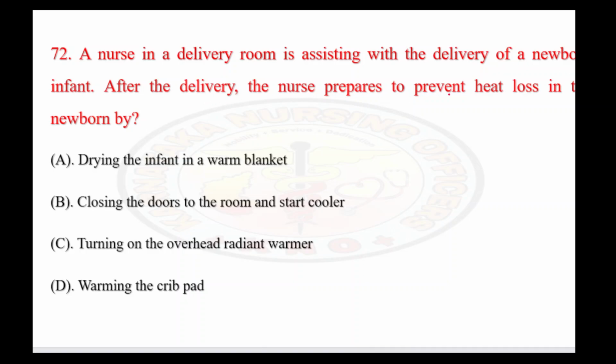After the delivery, the nurse prepares to prevent heat loss in the newborn by. So here they have just told you how to prevent the heat loss, by which method and all. It is not specified. For each and every method, there is a technique how to prevent the heat loss. Okay, just after the delivery, how to prevent the heat loss is: options: drying the infant in a warm blanket, closing the doors to the rooms and start cooler. So we are not putting cooler here. Turning on the overhead radiant warmer, and yes, radiant warmer we will put, but how to prevent heat loss very immediately after birth. So it is not immediately, it will happen eventually.